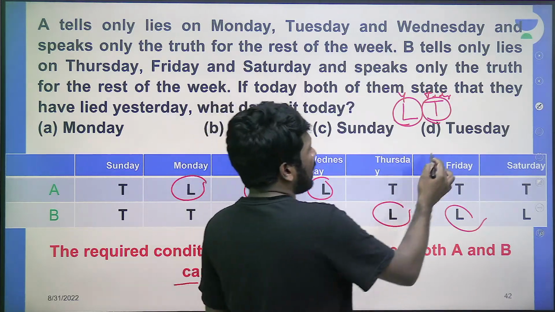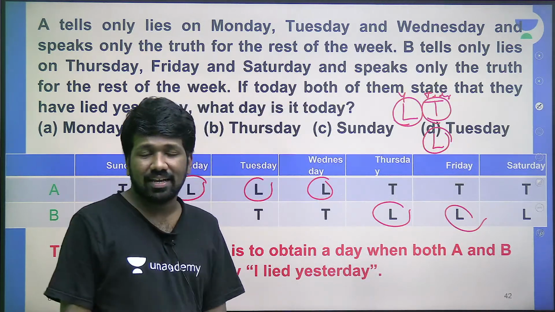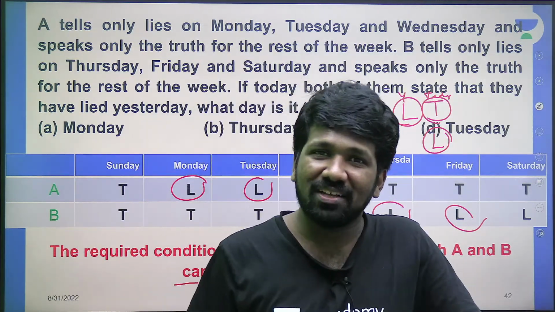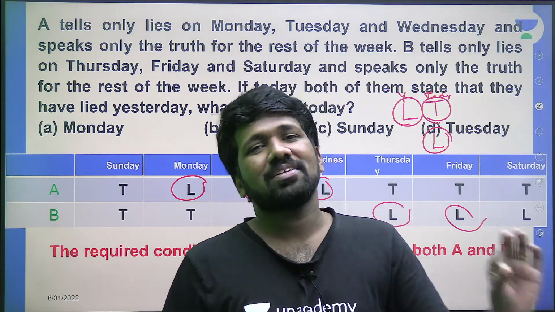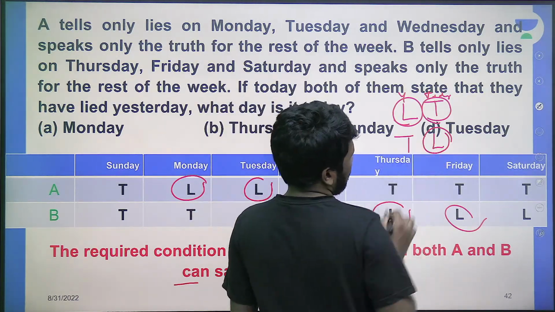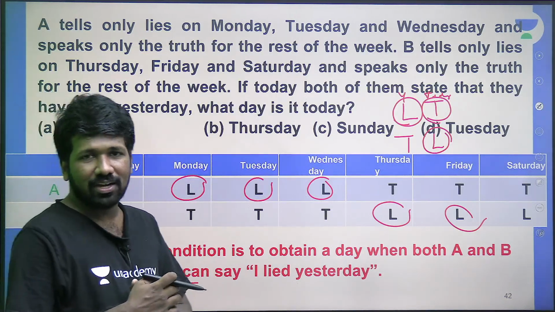Second possibility is what if he is telling a lie today? What lie? I lied yesterday, if that is a lie. If I am saying I lied yesterday and if I am lying today, that means "I lied yesterday" is a lie. That means yesterday I didn't lie. That means yesterday I told the truth. Yesterday I was a truth speaker. These are the only two possibilities in which I can say I lied yesterday without creating a contradiction.